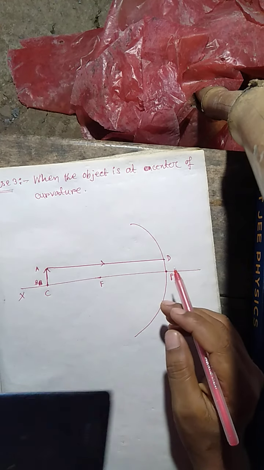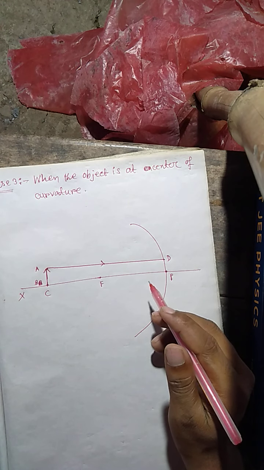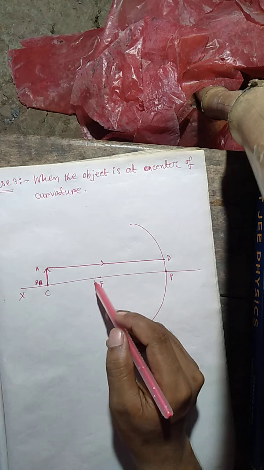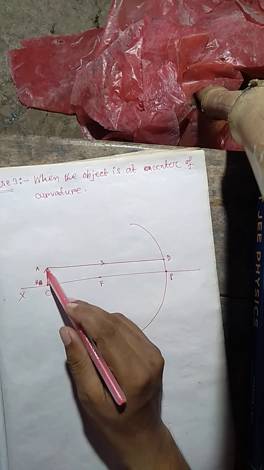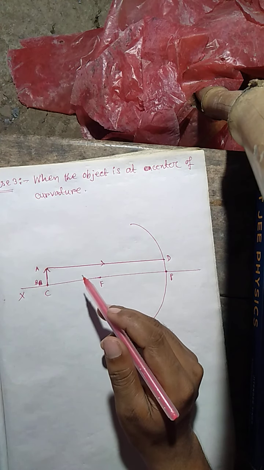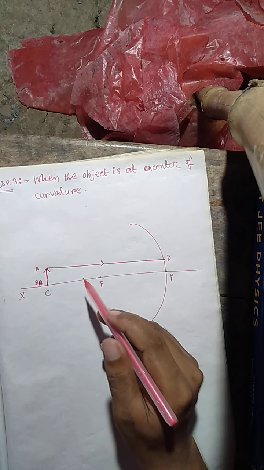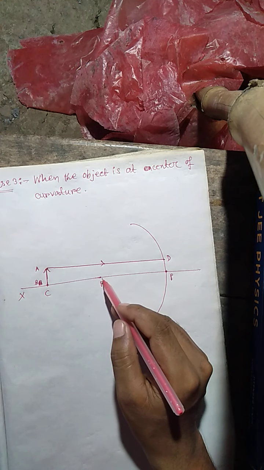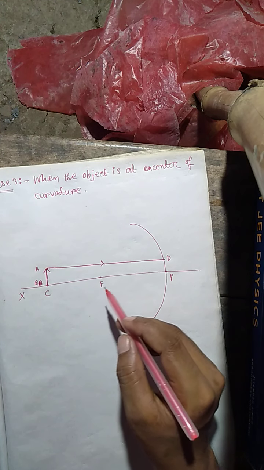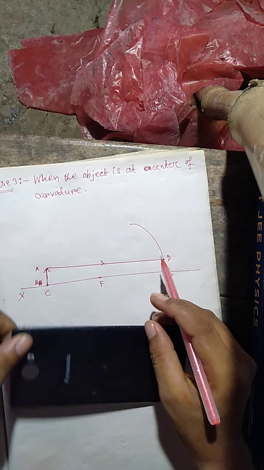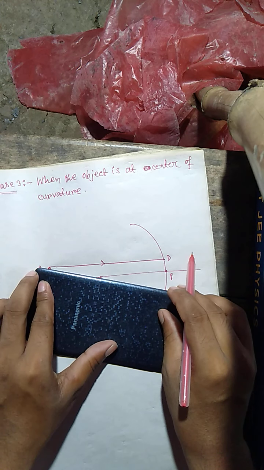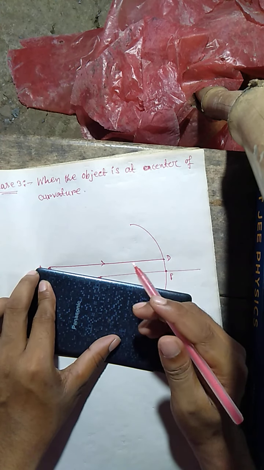Next, let's consider the other ray. For this object, what is the nearest point for this object position? The nearest point for this object is the principal focus. So another ray must go through the principal focus and fall on the concave mirror. Okay, next ray.